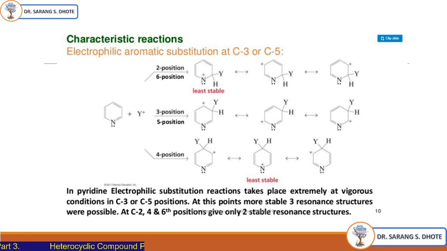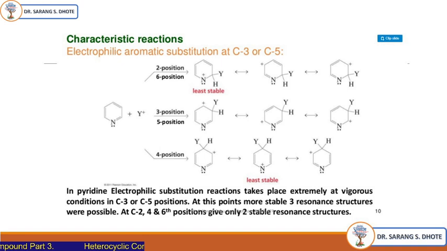Now in this structure, when the 2 or 6 position is attacked by the electrophile, there is a formation of positively charged nitrogen. Pyridine undergoes electrophilic substitution under extremely vigorous conditions.